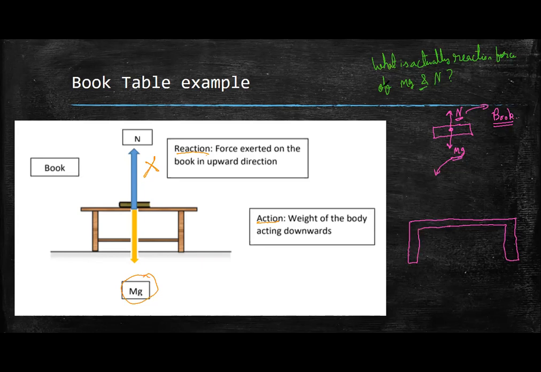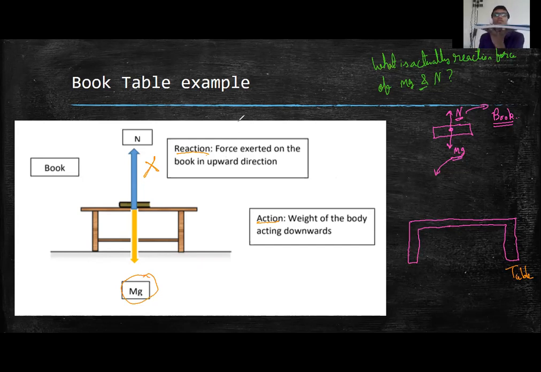So there are forces acting on the book, and suppose there is a table like this. If you observe the table carefully, because the book is kept on the table, this book is applying a force on the table, which is the contact force between the book and the table. Suppose I keep any object like this, if I keep anything on my hand also.